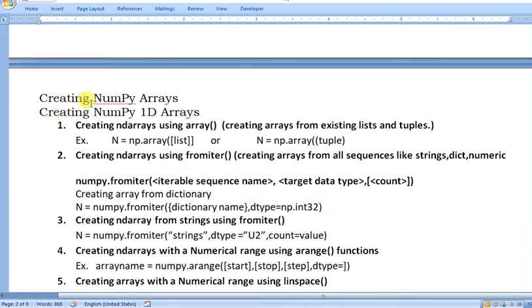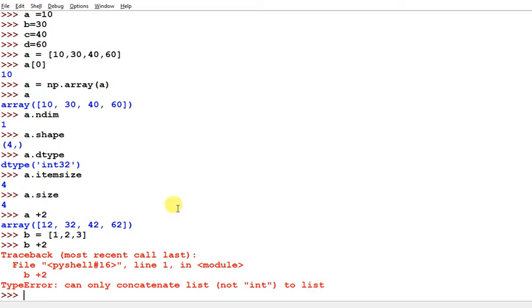Now we will move to creating a NumPy array. How can we create a NumPy array? Creation of NumPy array. So let us do the practical.